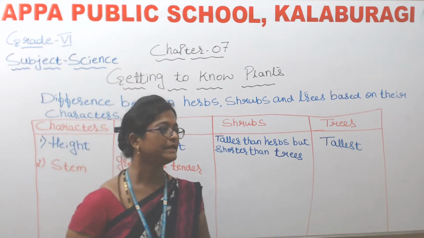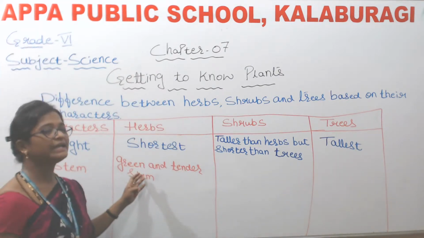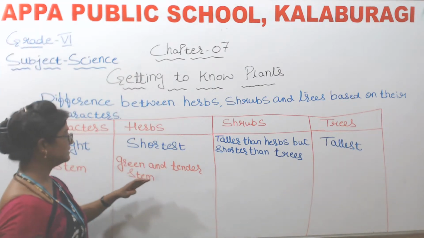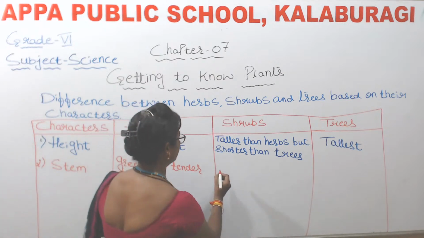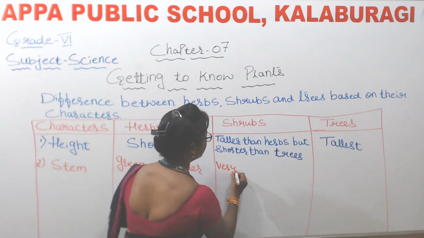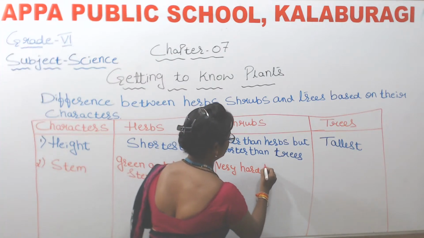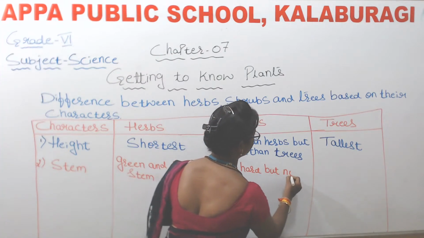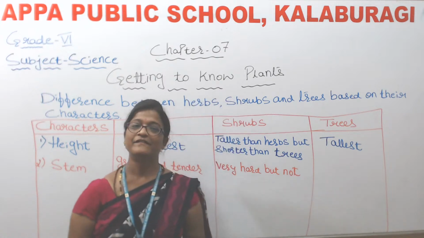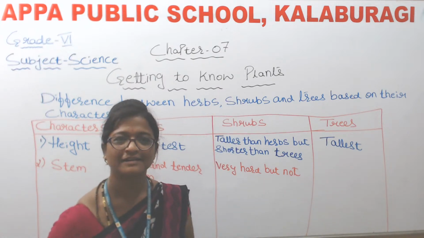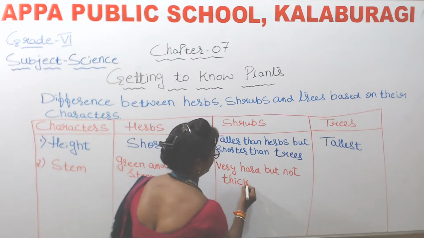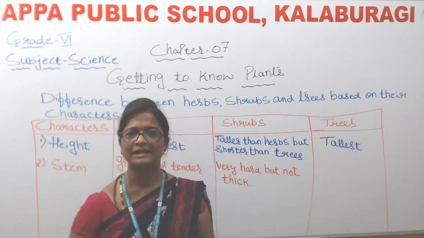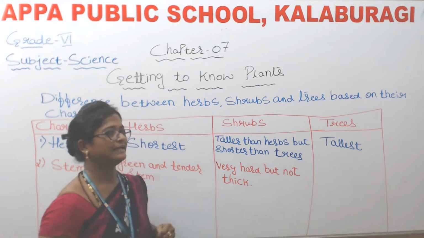They will have a green and tender stem. Okay, and what about shrubs? Very hard, isn't it? Yes, very hard, but not thick, isn't it?